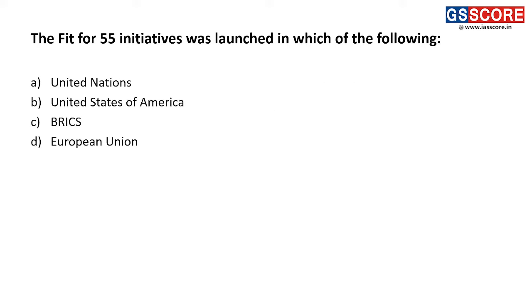Next question is, the Fit for 55 initiative was launched by which of the following? So the Fit for 55 initiative is an initiative of the European Union, where they are trying to reduce greenhouse gas emissions by 55% by 2030.